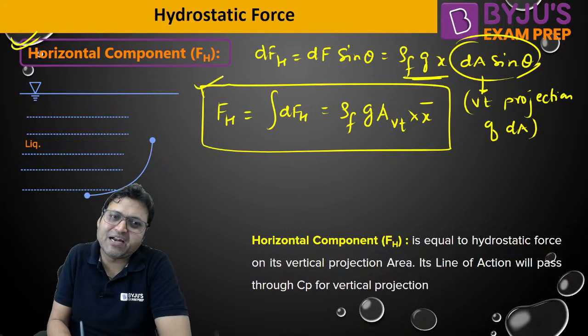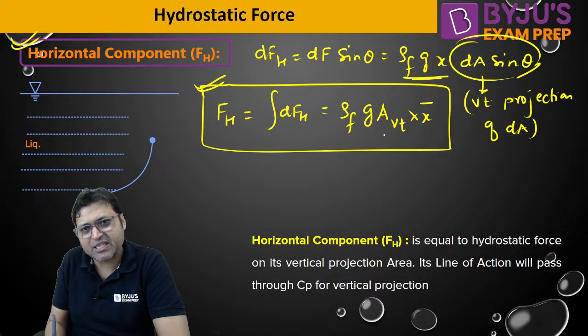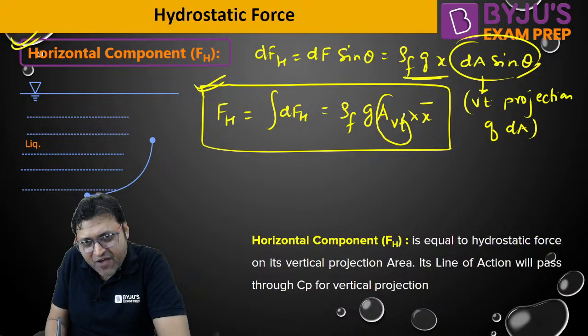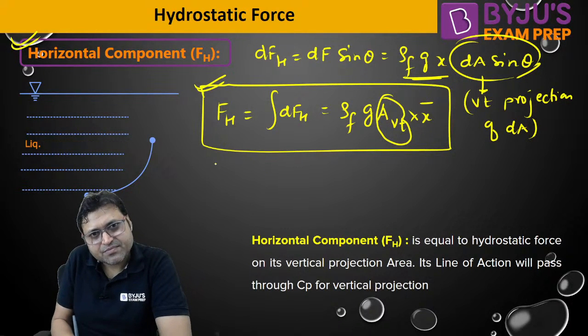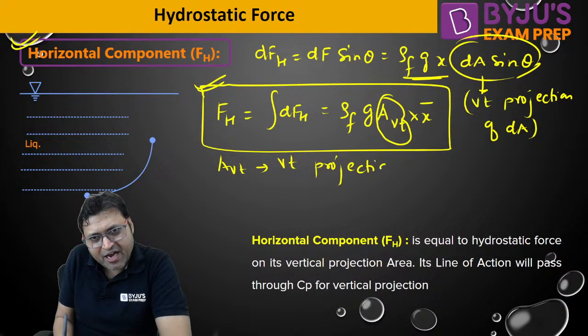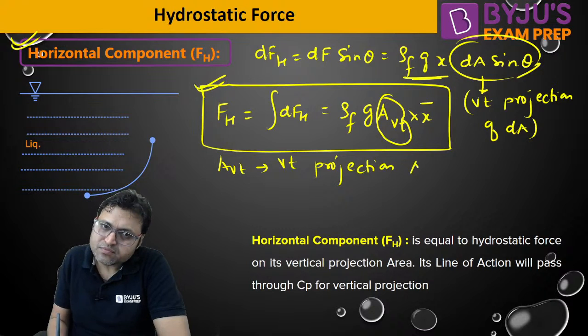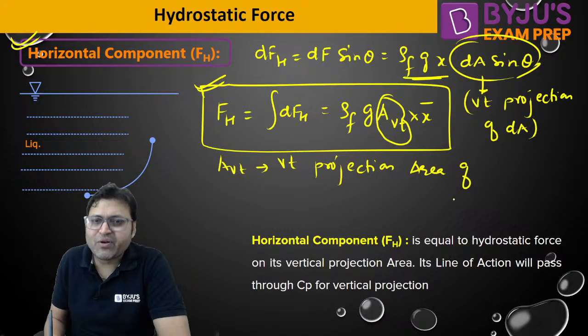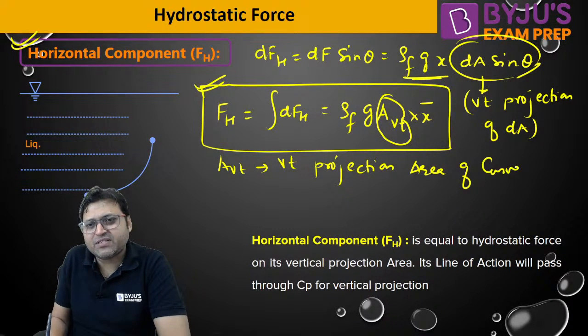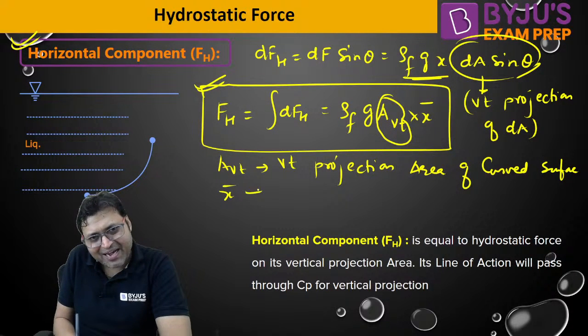It is similar to the previous expression. Here A_VT is the vertical projection area of the curved surface, right? And x bar is again the depth of the centroid.